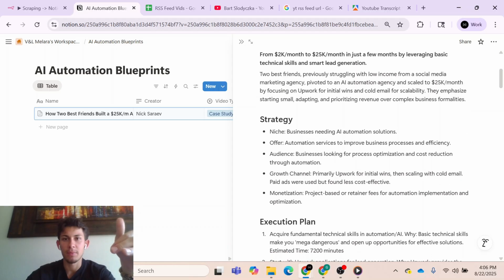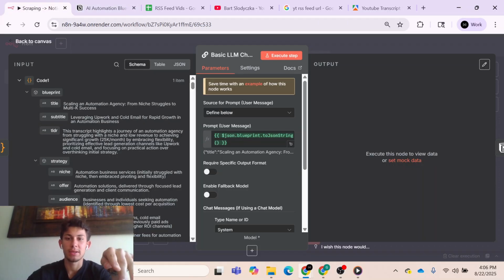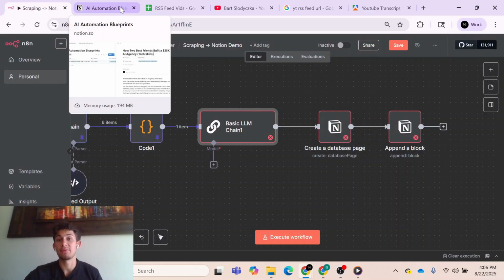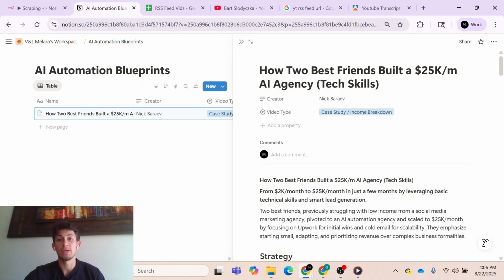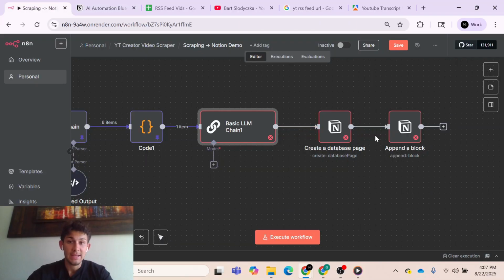This is basically formatted Markdown. But you can't just pass Markdown into one of these Notion nodes and expect it to output formatted Markdown. It's going to give you raw Markdown. These would be our hashtag symbols, these would be our asterisks. It would give you raw Markdown instead of this formatted, bolded output. That's the issue I ran into when I was building this.